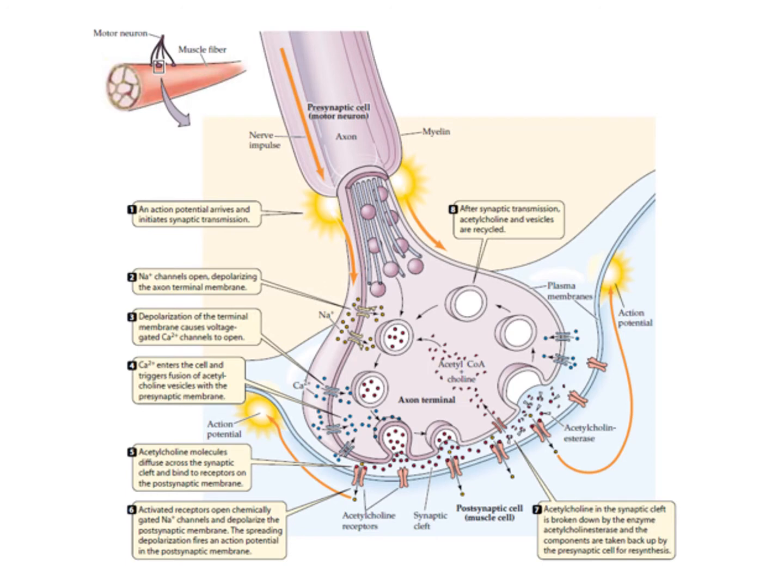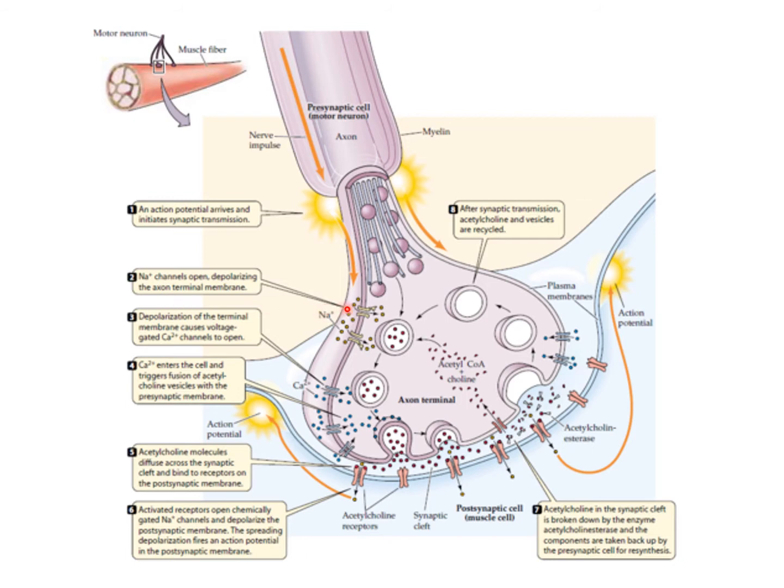First, the nerve impulse or action potential arrives at the axon terminal through the motor nerve. This nerve impulse reaches the axon terminal and loses its myelin sheath. The action potential that arrives initiates synaptic transmission.